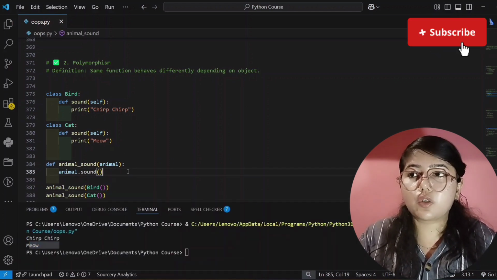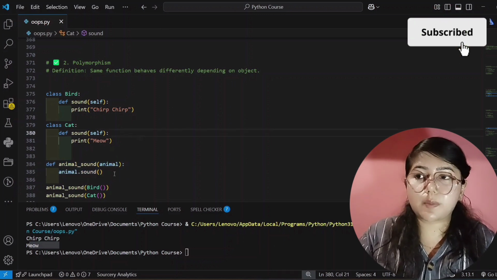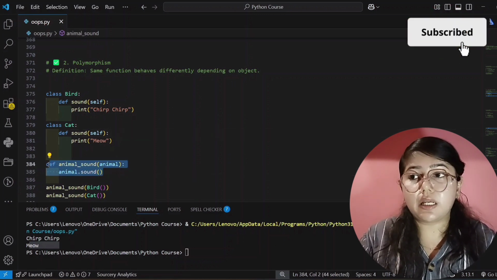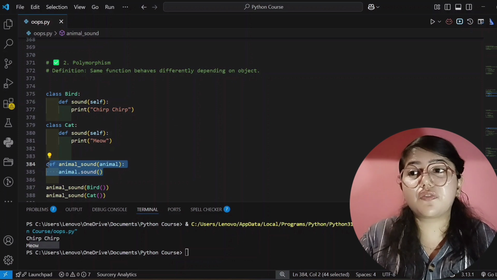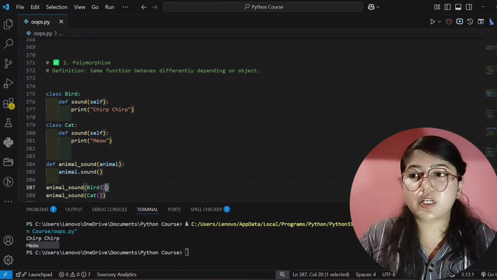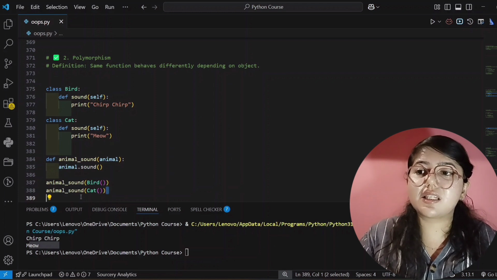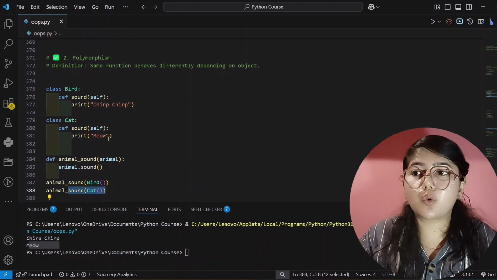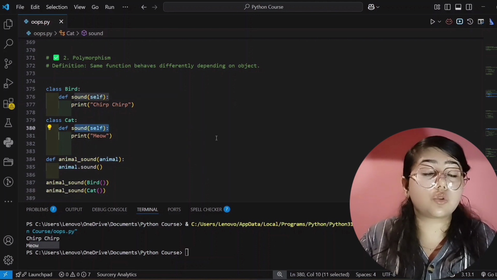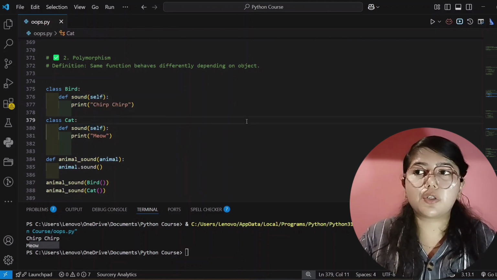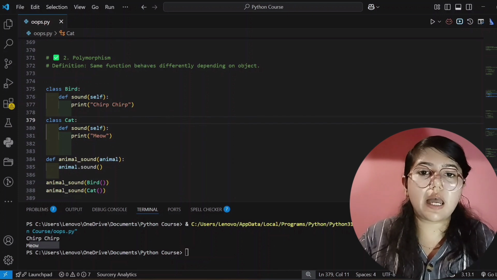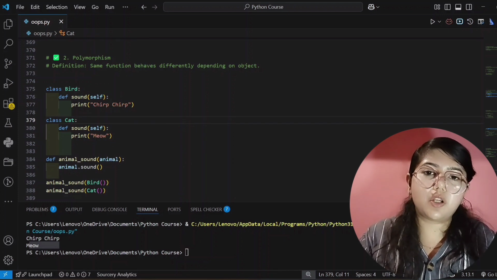And now what is the conclusion of this? This is polymorphism. I am creating one single method, and it is behaving differently for each of the objects. This is the bird object, and this is the different cat object, meaning it is storing both, this sound also and this sound also. So I hope you understood how polymorphism works, and now we will jump to our next pillar of OOPS.